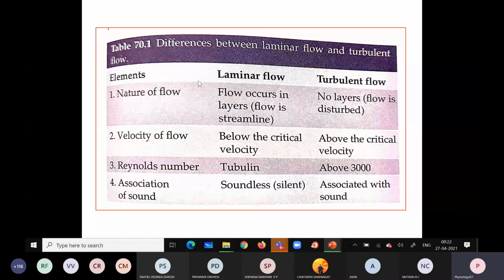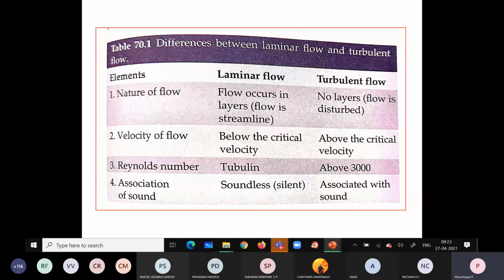Okay. So how are we going to differentiate between laminar blood flow and turbulent blood flow? What is the nature of the flow? In laminar flow, the flow occurs in layers. In turbulent flow, it is not in layers; the flow is disturbed. Velocity of the blood flow is below the critical velocity in laminar flow and above the critical velocity in turbulent flow. The Reynolds number is less than 2000 in laminar flow and above 3000 in turbulent flow. Turbulent blood flow is associated with sound, whereas laminar flow is soundless. This is how we differentiate between laminar and turbulent blood flow.